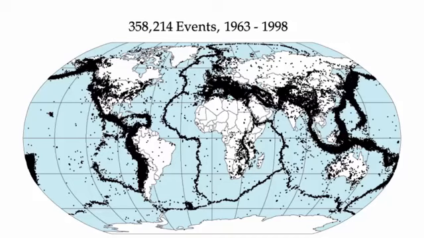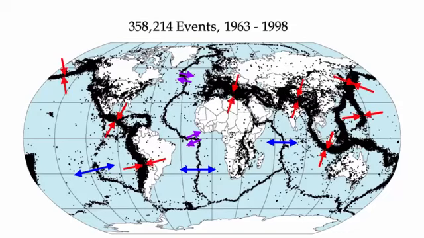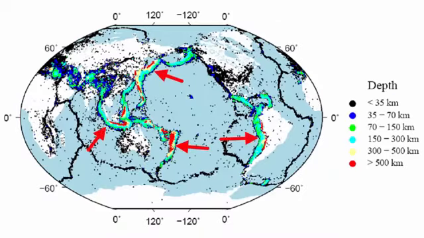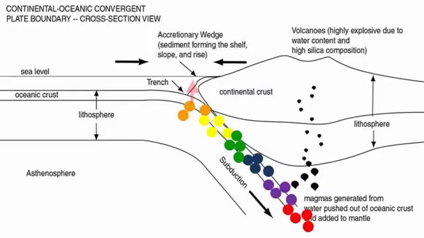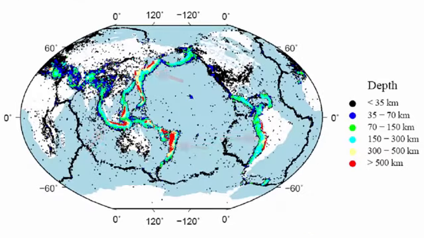What we can also see in these images is that earthquakes at divergent plate boundaries where oceans are opening up, or along transform plate boundaries where plates slide past each other, are a bit different than those happening where plates converge. Convergent plate boundaries have much wider zones of earthquake activity, and when we color code earthquakes based on depth, we can see why. Over subducting plates, we would expect shallower earthquakes near the top of the subducting plate, near the trenches, and progressively deeper and deeper focused earthquakes as the plate descends. In fact, the earthquake data confirm this, and maps like these provide an image of the location of the subducting plate and the geometry of the subduction zones.